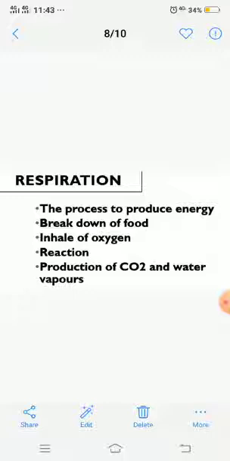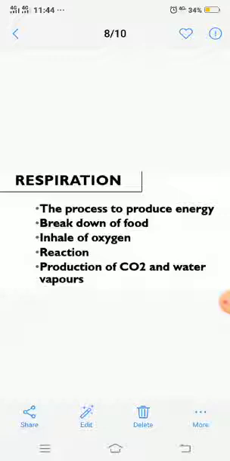And how do we inhale oxygen? We inhale oxygen through our breathing system, and this oxygen from air enters into our lungs. This is called our breathing system. And what type of reaction occurs? The reaction that occurs during respiration is that glucose reacts with oxygen and it produces energy.